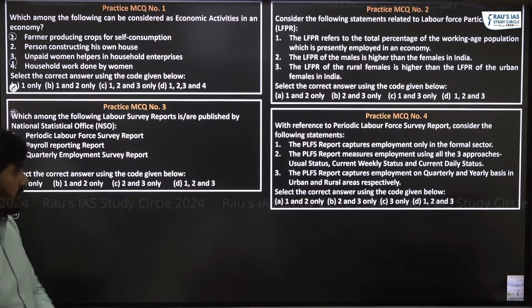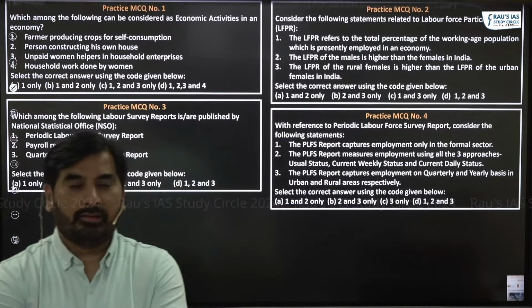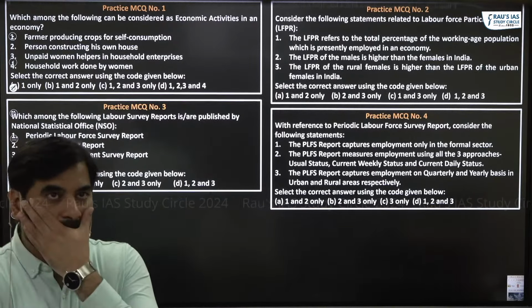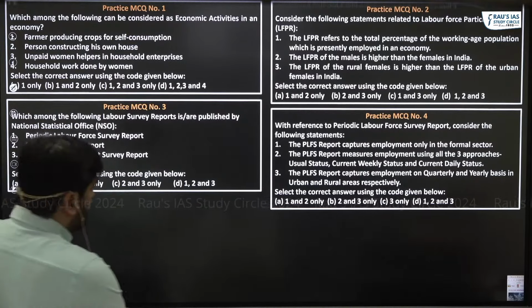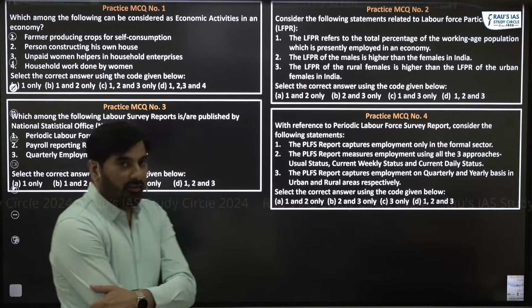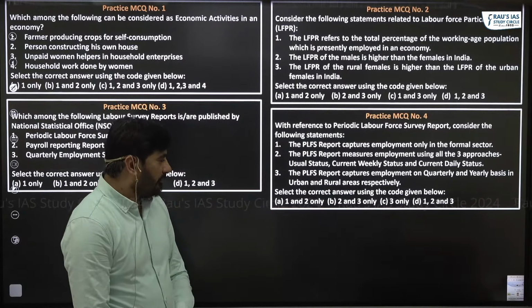What do you think is the answer? Practice MCQ number 4. PLFS. PLFS report captures employment only in the formal sector. It measures employment using all the 3 approaches.